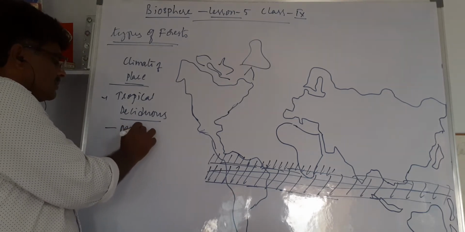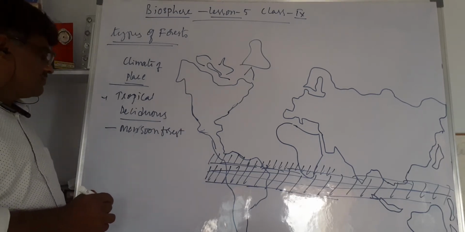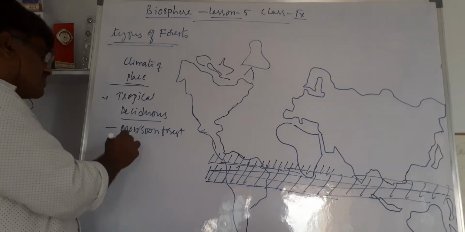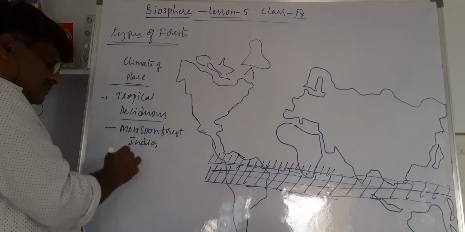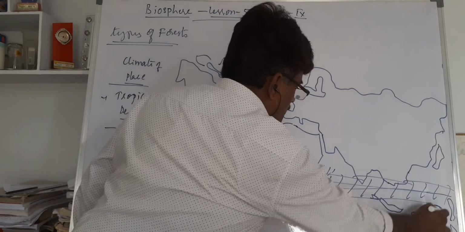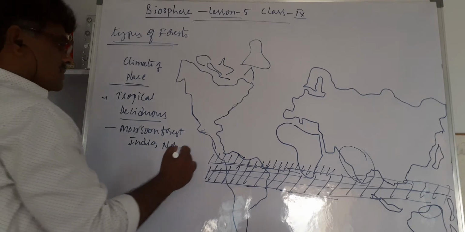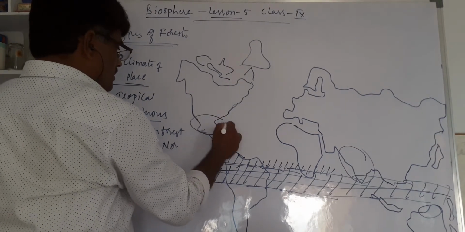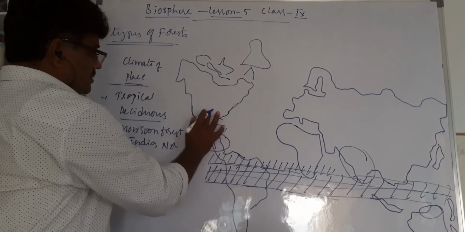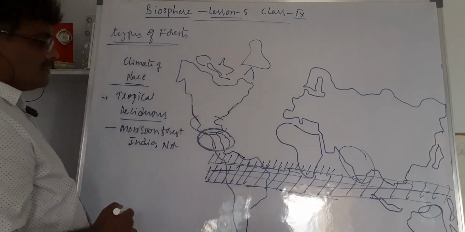Monsoons affect this forest; due to the monsoon, this forest grows. It is found particularly in India, the northern part of Australia, and Central America. This is a tropical belt. We call it Central America: North America, South America, Central America.